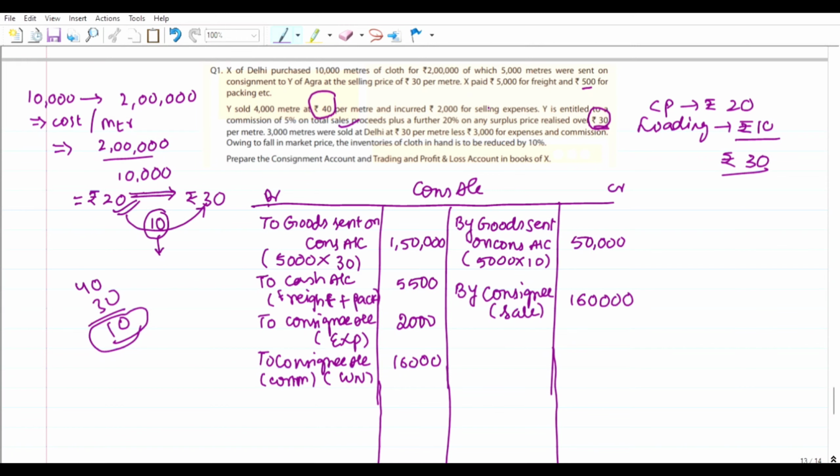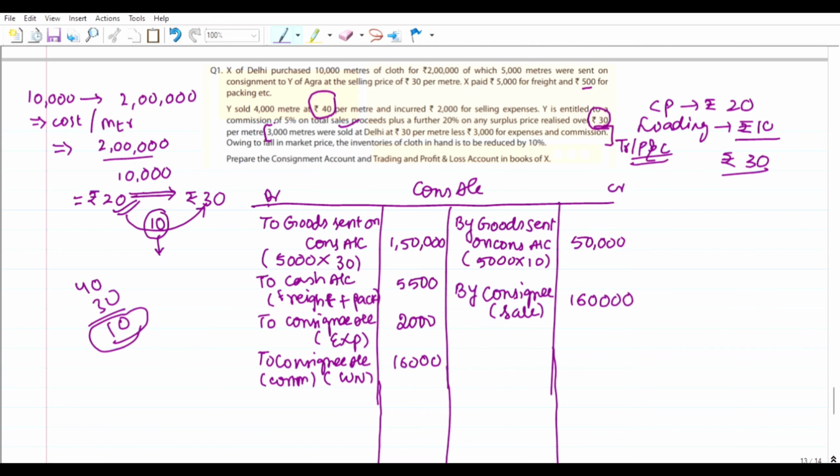Plus a further 20% on any surplus realized over rupees 30 per meter. And 3,000 meters were sold at Delhi at rupees 30 per meter, less 3,000 for expenses and commission. This information will be taken to the trading or trading and P&L account.